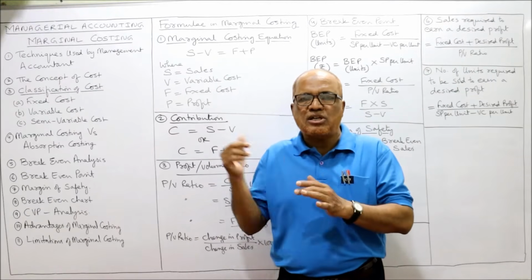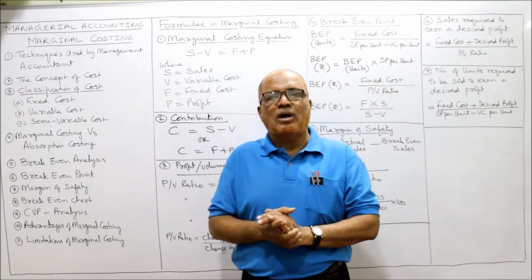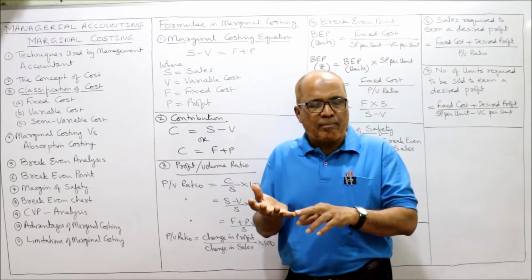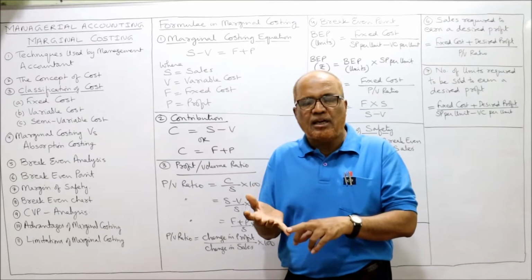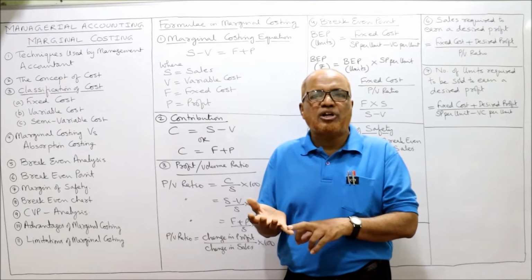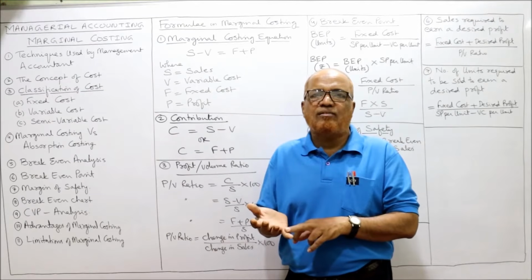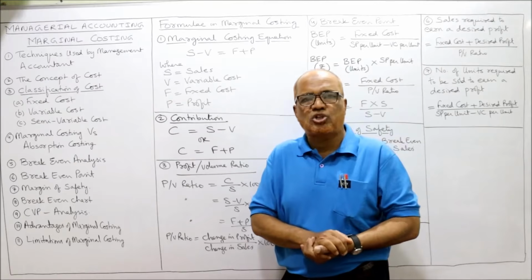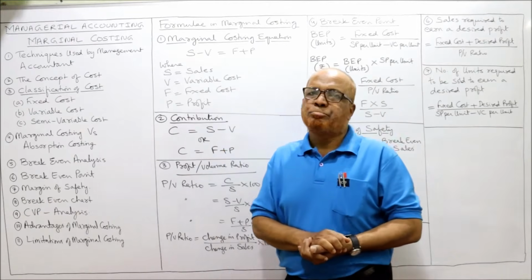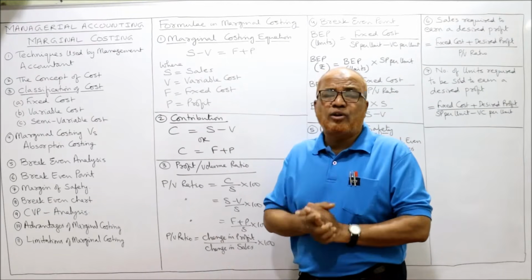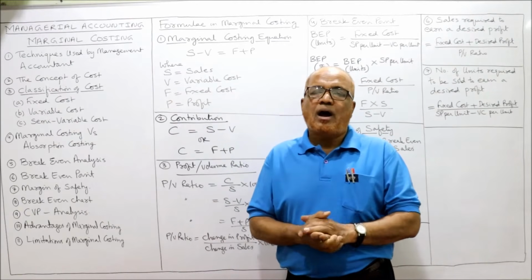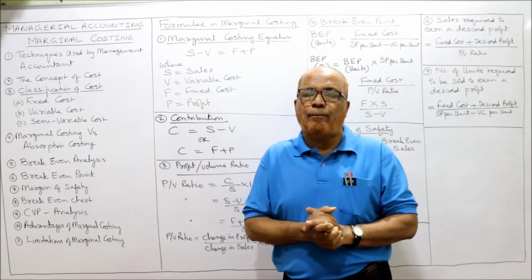But in our subject of managerial accounting, I'm going to cover only 3 topics. Those 3 topics are marginal costing and decision making in marginal costing, budgetary control, and standard costing and variance analysis. Only this much I'm going to discuss right now in this subject of managerial accounting. So in this video, I'm going to explain what is marginal costing and how it will be helpful to the management.